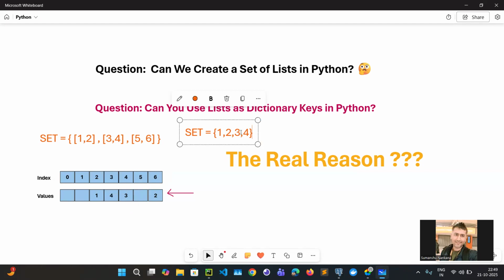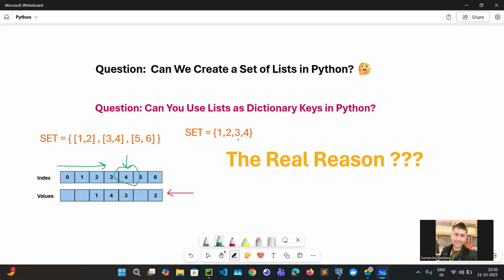Then how is the set internally checking in O(1), which a list is not able to do? To do the lookup of an element, we should know the address. We should know that 3 exists at index 4. How is the set able to identify the index without iterating, without checking the values?